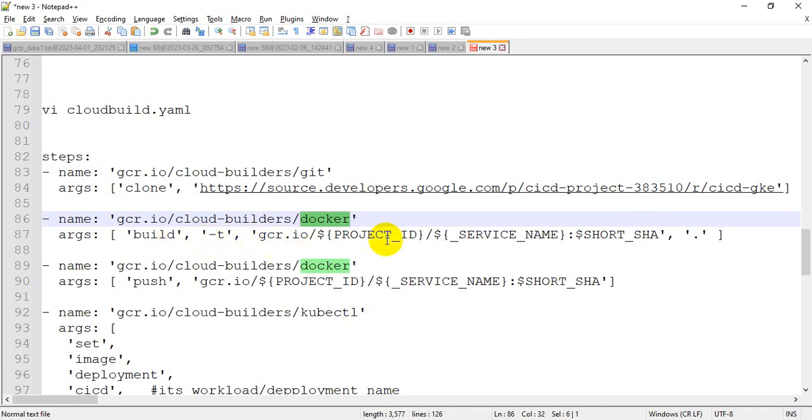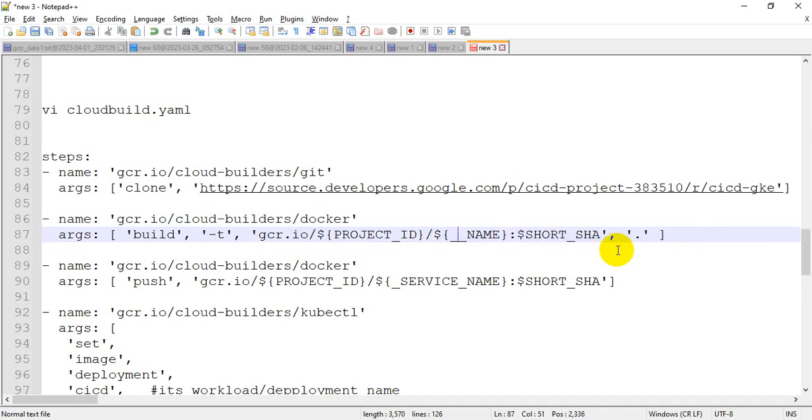It will tag the image like gcr.io, then the project name, then the image name, and then the tag number. Just let me change service name to image name.